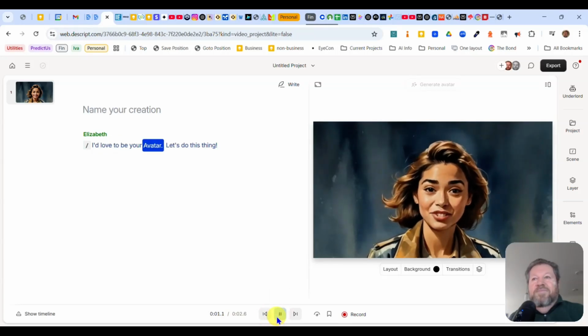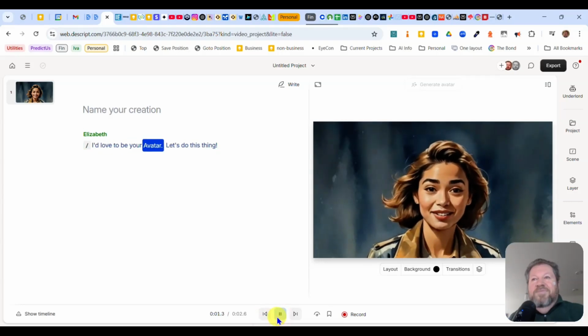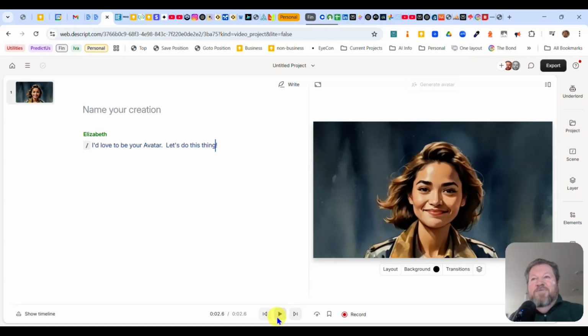I'd love to be your avatar. Let's do this thing. Okay, one more time. I'd love to be your avatar. Let's do this thing. See, now we have the lips moving properly.